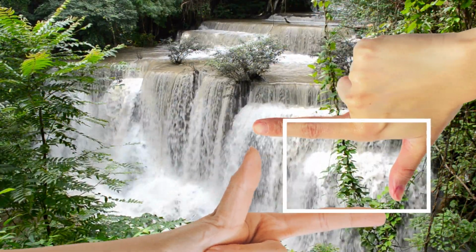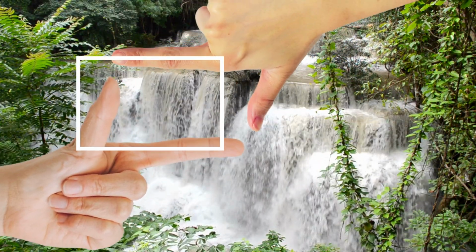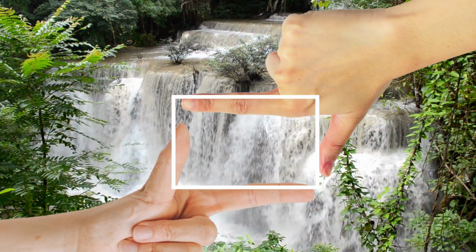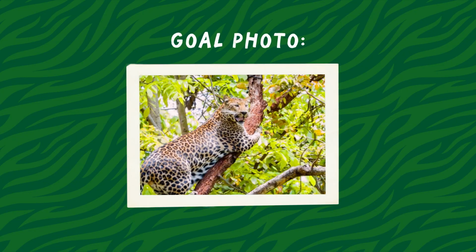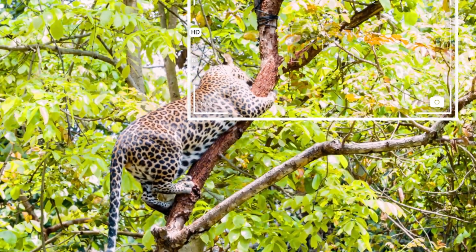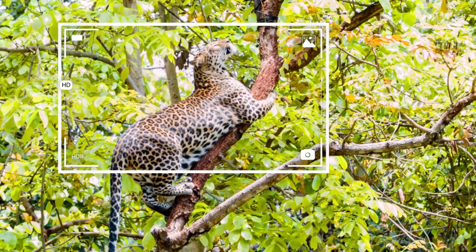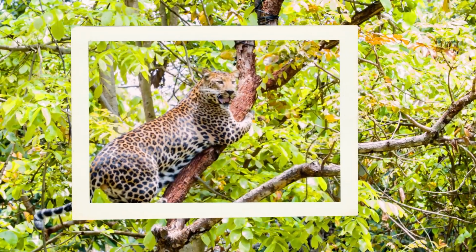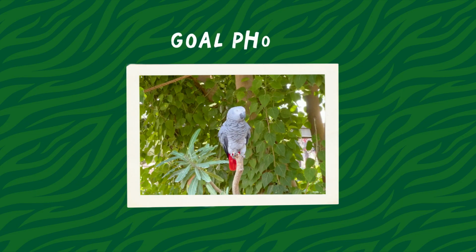Use your fingers to follow the frame around the screen until you find the perfect photo spot. Say click to take the photo when you're ready. Let's try and get a photo of the leopard with its head facing us. Here we go. Follow the frame. Click. Perfect. Awesome job. Let's take another photo.